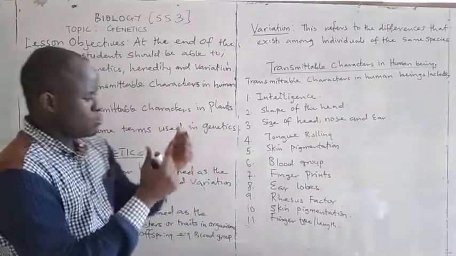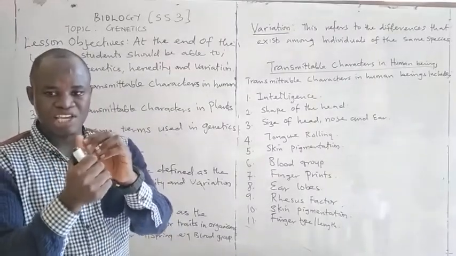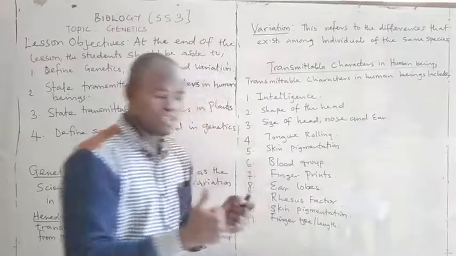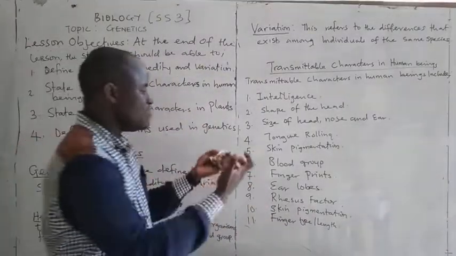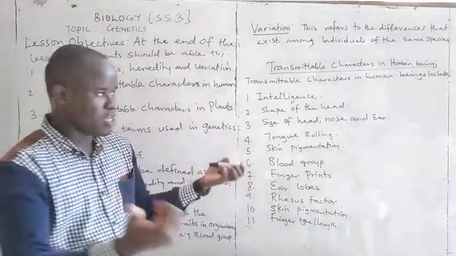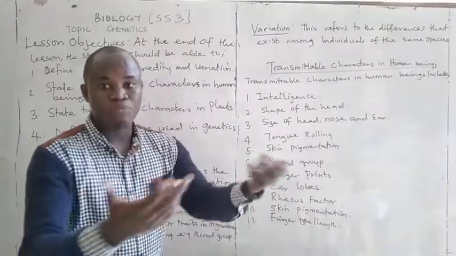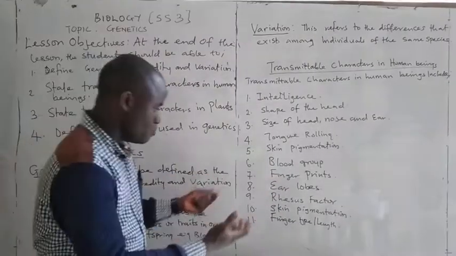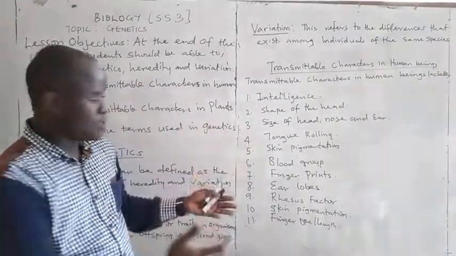If you look at your thumb, you have an imprint, a ridged impression at the end of your thumb. You use it in the bank, you use it for biometrics, and so on. No two individuals have the same fingerprint, even within your family. For example, your fingerprint can be arch, it can be whorl, it can be double whorl, or it can be looped. We are going to explain this further when we get to the application of genetics.